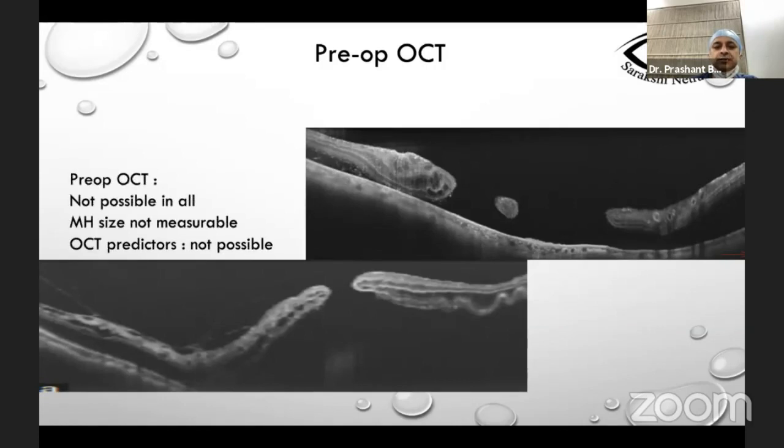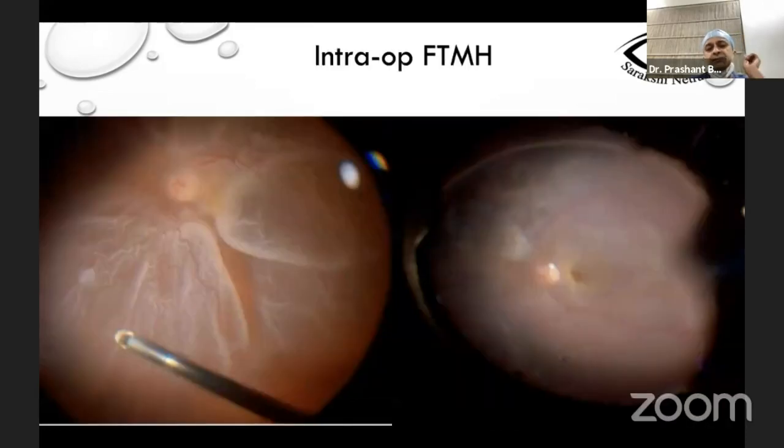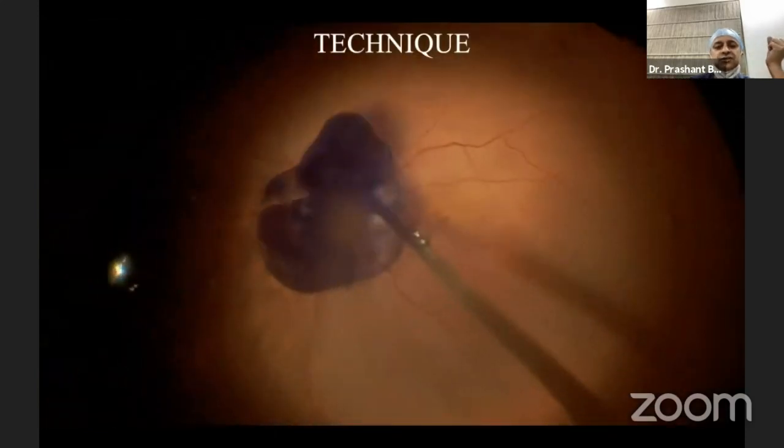OCT was assessed, but in a few patients the macular hole size and other OCT predictors could not be ascertained. In 10 patients, the macular hole was noted intraoperatively because of the large bullous retinal detachment and significant PVR. The technique was standard.